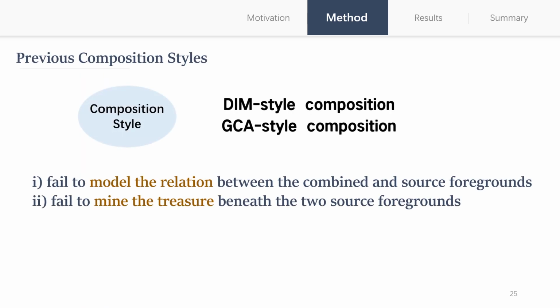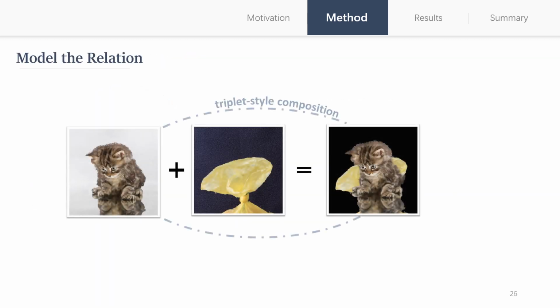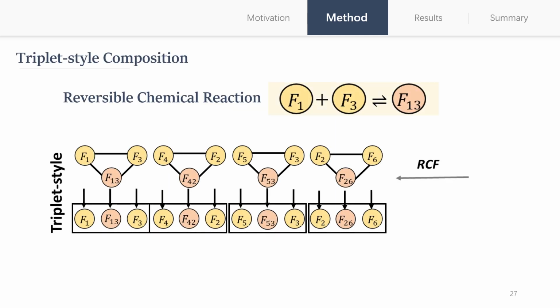However, previous composition styles suffer from certain weaknesses. First, they fail to model the relation between the combined and source foregrounds. Second, they fail to mine the treasure beneath the two source foregrounds. To address the first issue, we need to model the relation between the combined and the source foregrounds. We consider foreground combination as a reversible chemical reaction where the source foregrounds and the combined one can mutually assist the learning of foreground patterns of each. So we bind them into a triplet during the foreground selection.